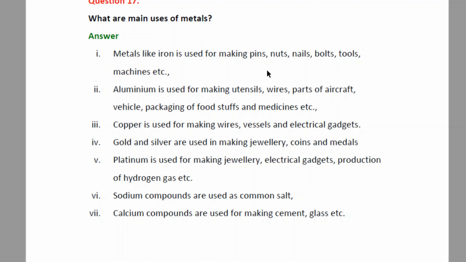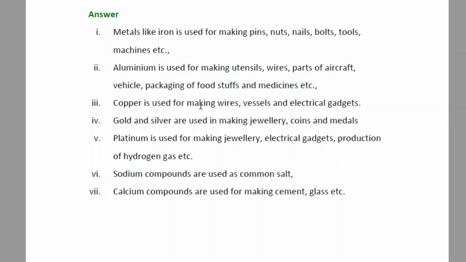All the machine bodies are made up of iron, since it is cheap and it is a heavy metal. Aluminium is used for making utensils, wires, parts of aircraft, as it is light in weight, vehicles, packaging of foodstuff and medicines, as we have seen in aluminium.